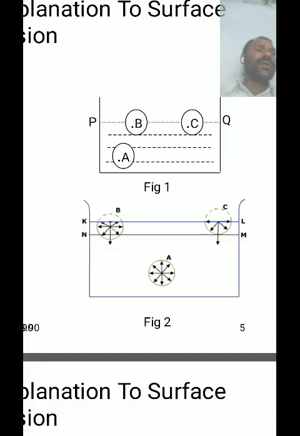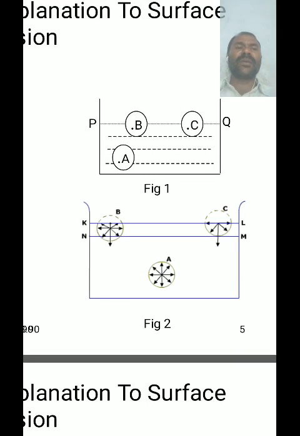From the above, it may be concluded that all over the surface of a liquid there is a downward force due to the attraction between the liquid molecules. As a result, the surface of a liquid film behaves as a stretched elastic membrane. This phenomenon is called surface tension.